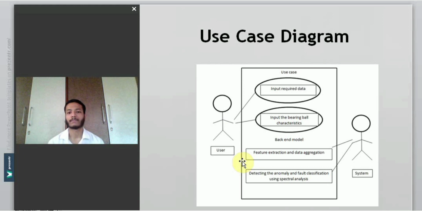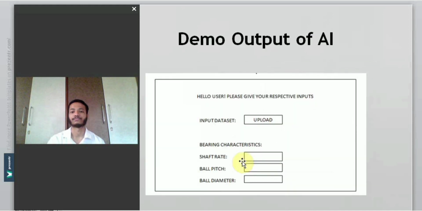The power spectrum visualizes the part of the defect, whether inner or outer, in the form of frequencies. That is the spectral analysis method.